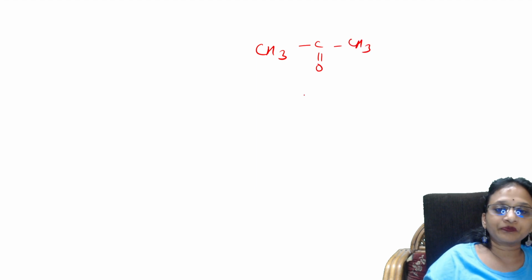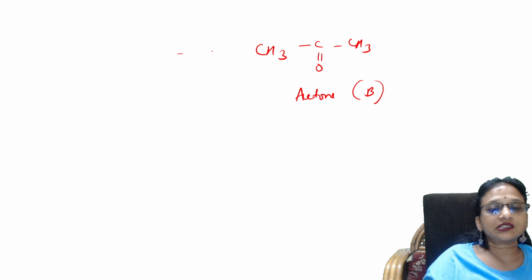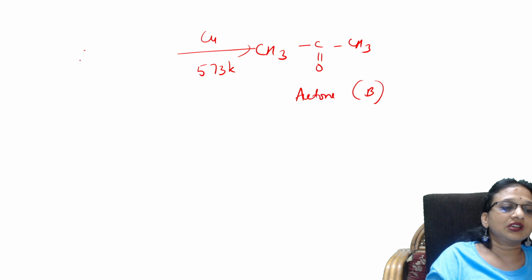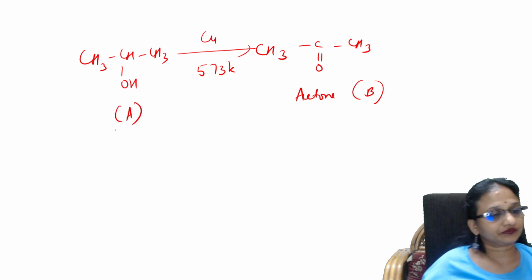Let's see. First, they said compound B shows the iodoform test. So B shows the iodoform test means B will be a ketone. Okay, that is your acetone. This is B. Done. This is your acetone molecule. They said acetone is obtained from alcohol. Which alcohol? A secondary alcohol is what it forms. Secondary alcohol. Done. So it is nothing but A.